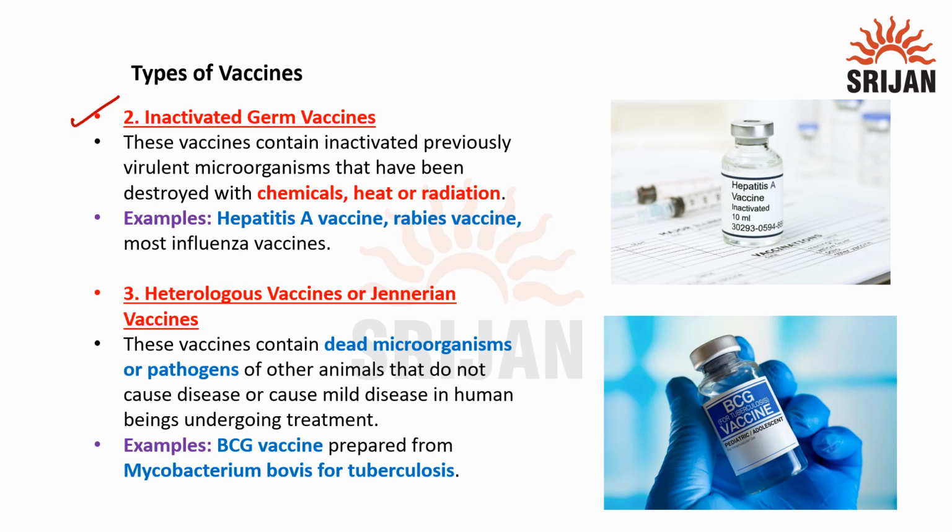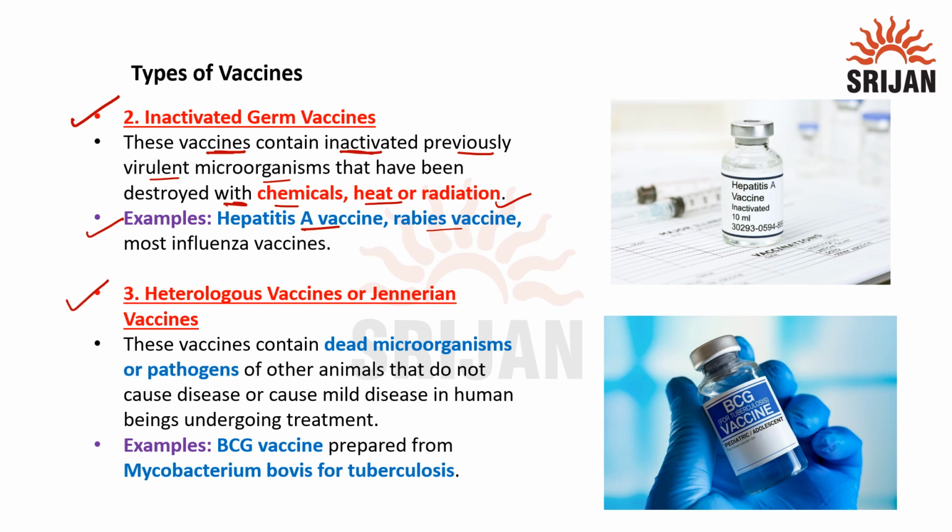The next vaccine is the inactivated germ vaccines. These vaccines contain inactivated, previously virulent microorganisms that have been destroyed with chemicals, heat or radiation. What are the examples of inactivated germ vaccines? The hepatitis A vaccine and the rabies vaccine. Most influenza vaccines are inactivated germ vaccines.